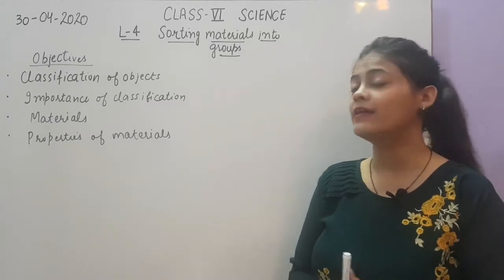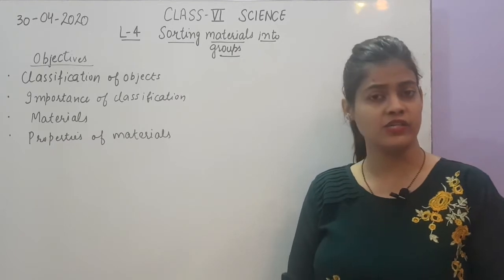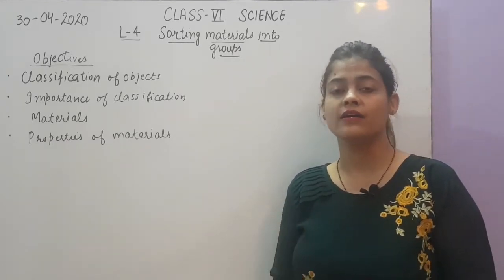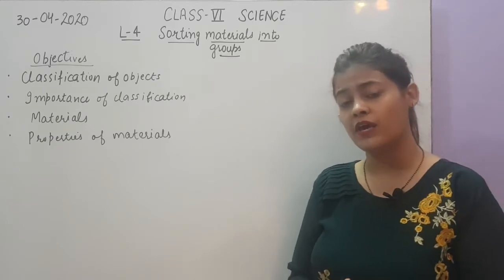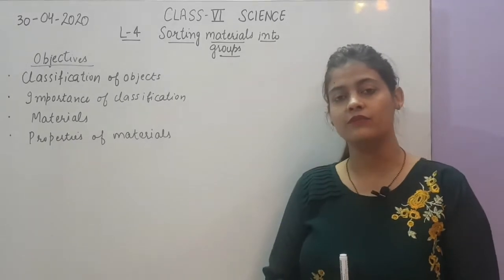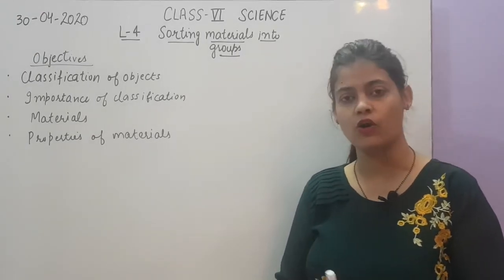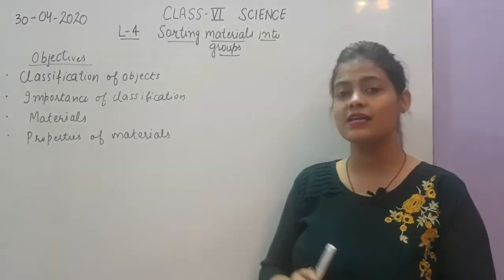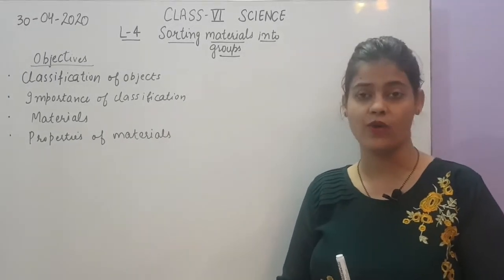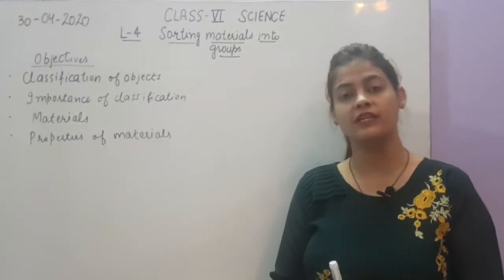No. Many materials are there, they are made up of different things, their texture is different, their appearance is different, and their behavior in different situations is different. So we will study the different types of objects in this chapter. We will classify the objects. Next is the importance of classification. Why is classification required? We will study in this chapter why we need to sort materials into groups.